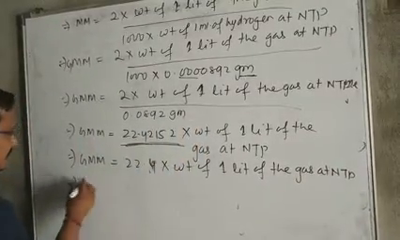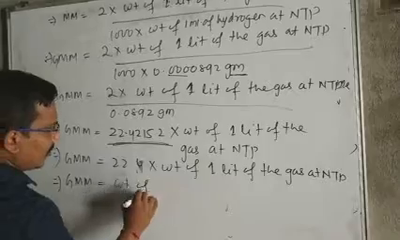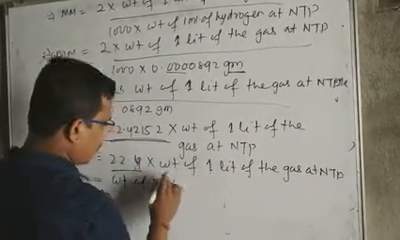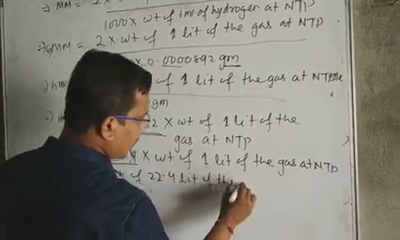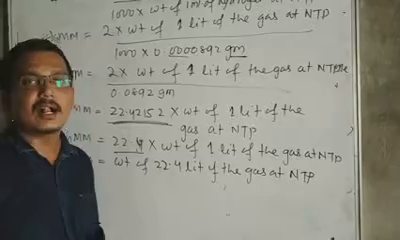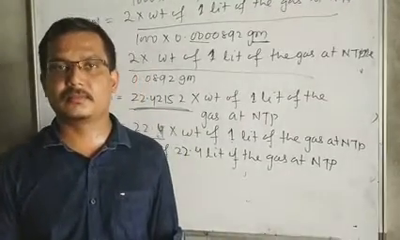Next, gram molecular mass is the weight of 22.4 into 1, that means the weight of 22.4 liters of the gas at NTP. This is the third application of Avogadro's hypothesis.